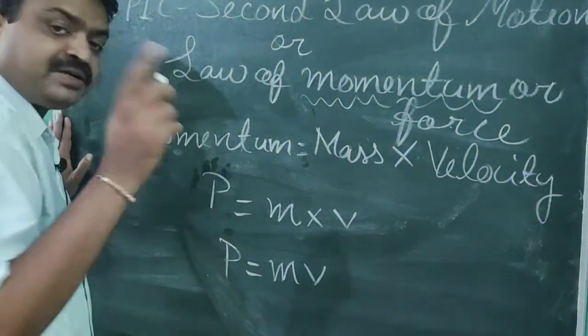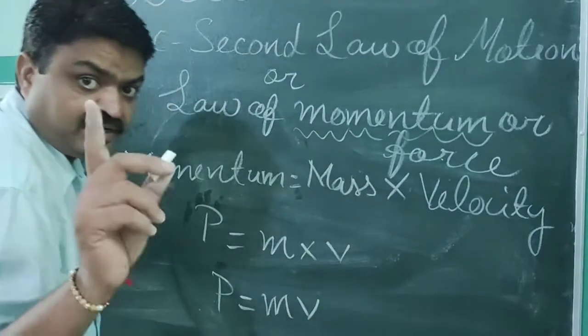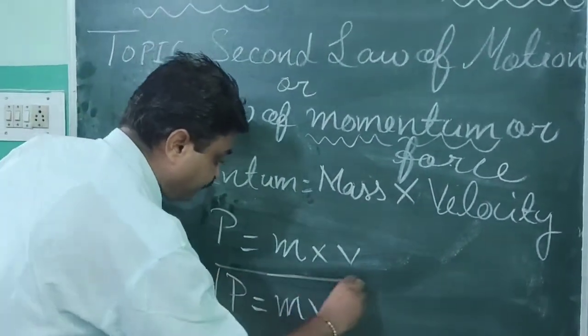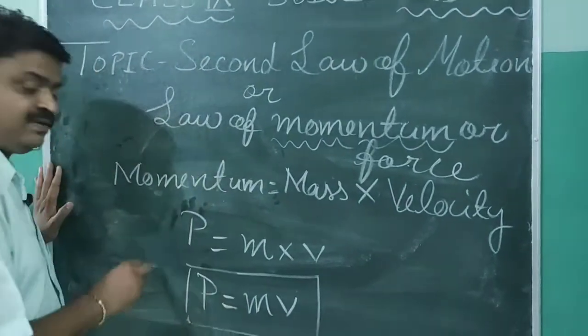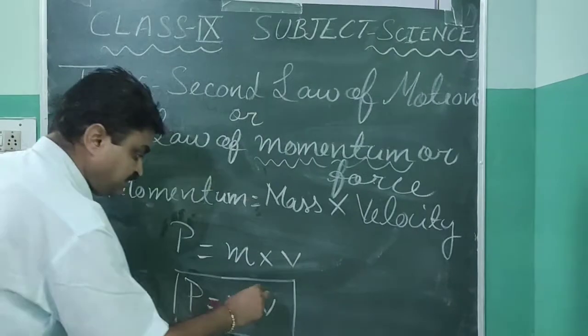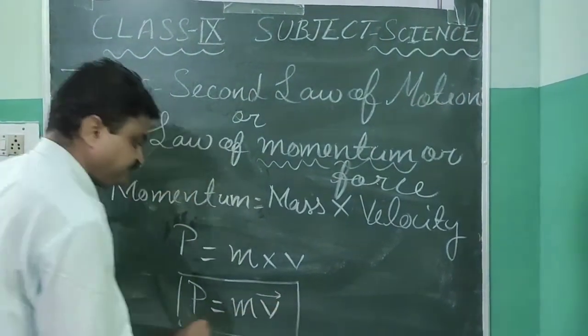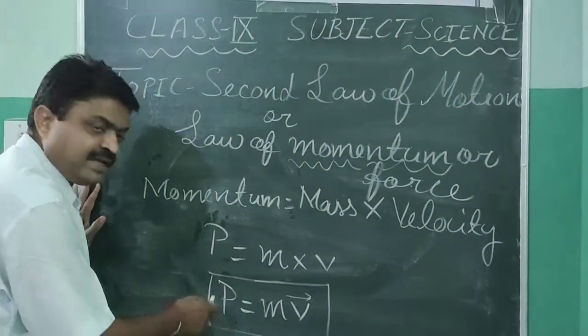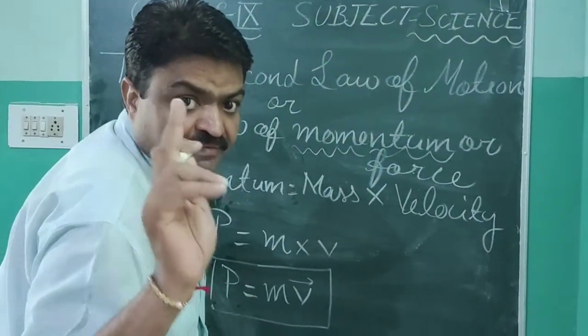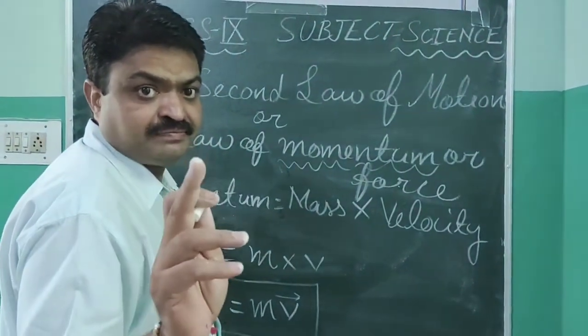Now the momentum is a vector quantity. Why is it a vector? Because the velocity always has the sense of direction. That's why we can say that the momentum is also a vector quantity.